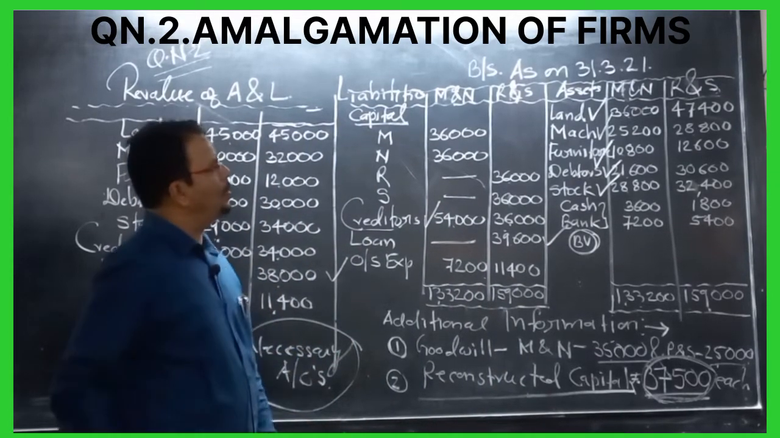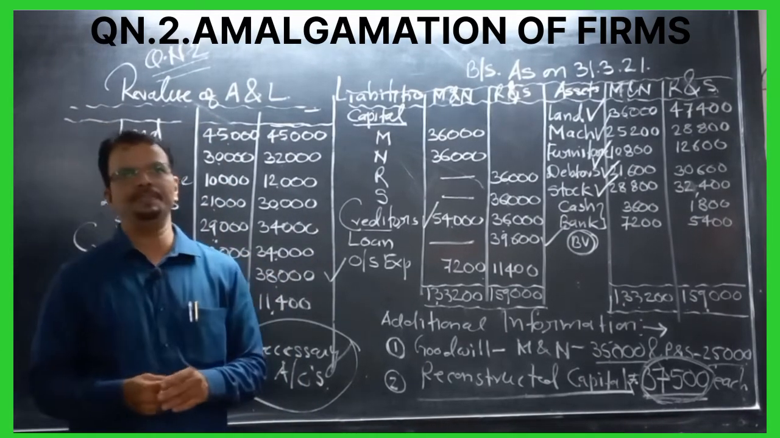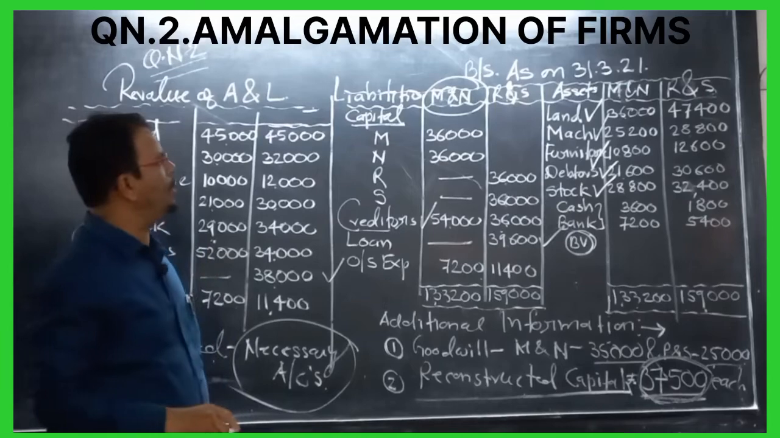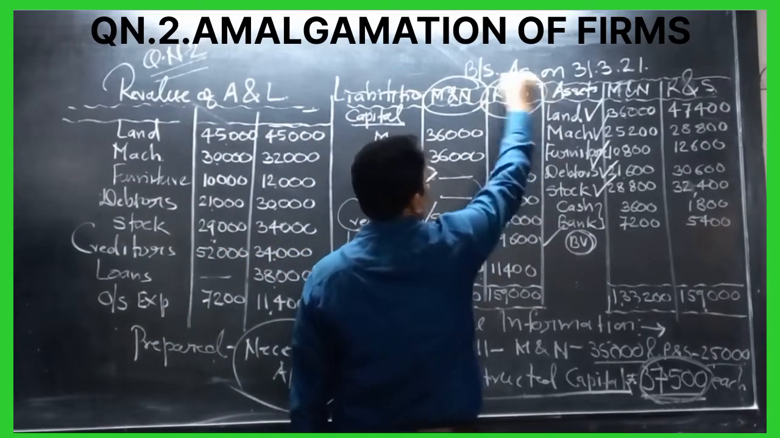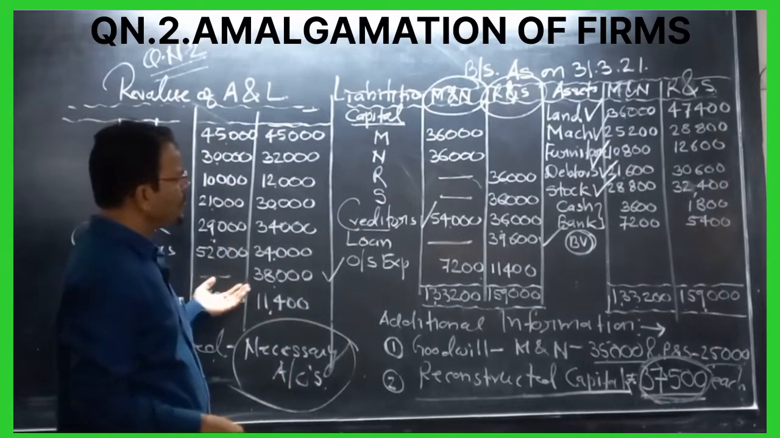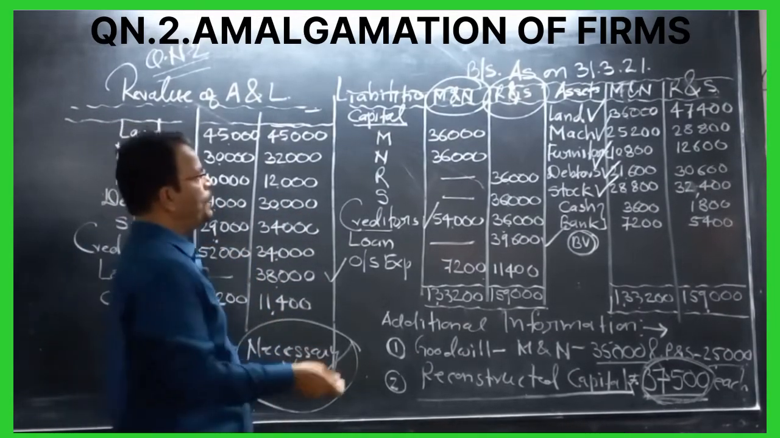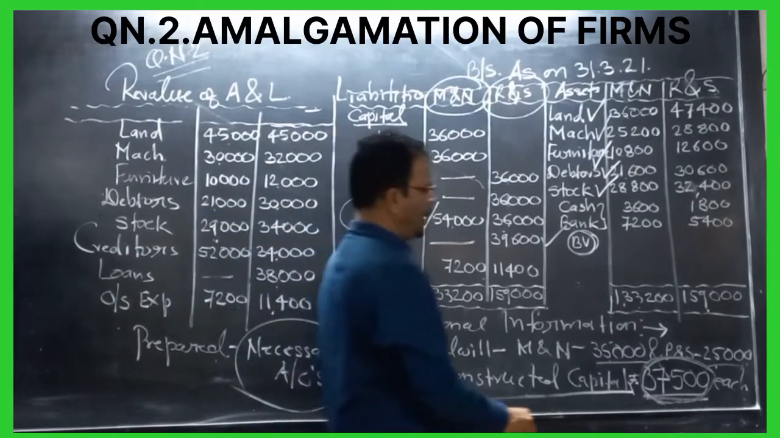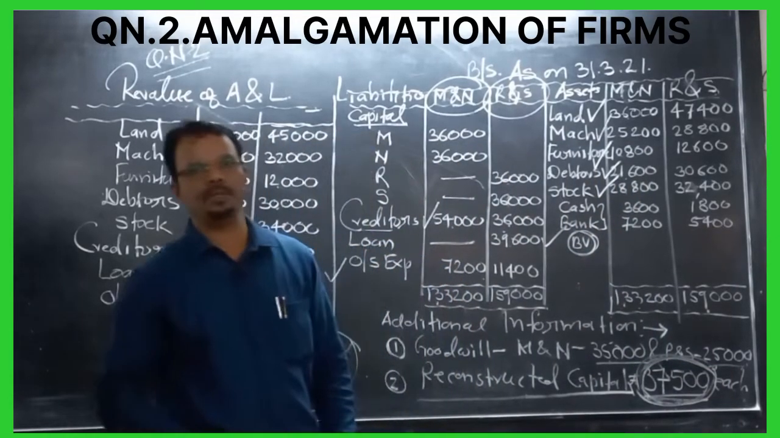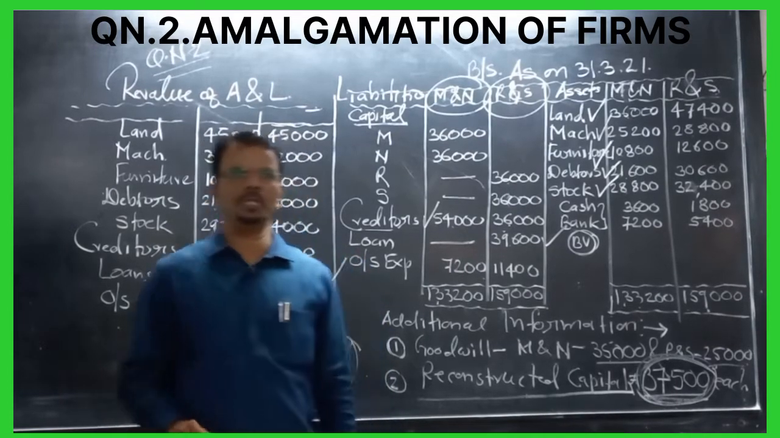In ledger accounts, we always prepare the first item, purchase consideration. Second item, in the books of M and N, we prepare the Realization account, partners capital account, and new firm account. Again in the books of the second firm, R and S, we prepare the Realization account, partners capital account, and new firm account, and after that we prepare the balance sheet. While preparing the balance sheet, this adjustment will be taken into consideration, that 37,500 should be brought by each partner. So this is the question analysis.